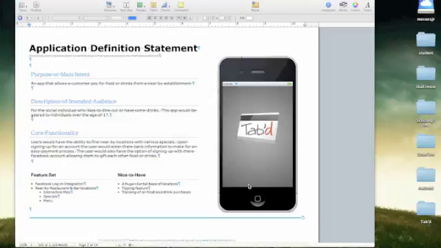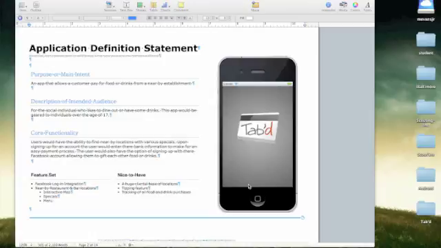For me, the whole point of the app is to allow customers to pay for food and drinks from a nearby establishment. So it'll use the GPS feature to see what nearby locations or venues are part of the app, and you can purchase food and drinks.